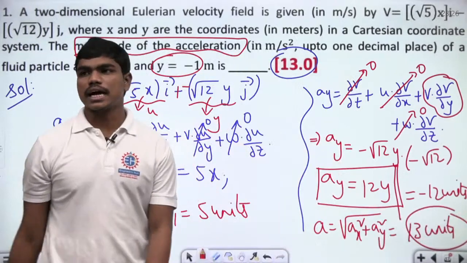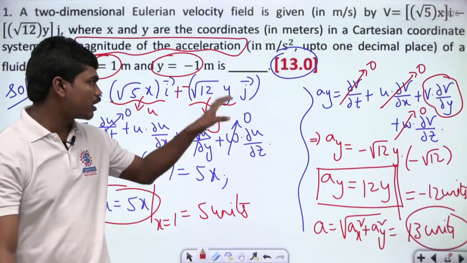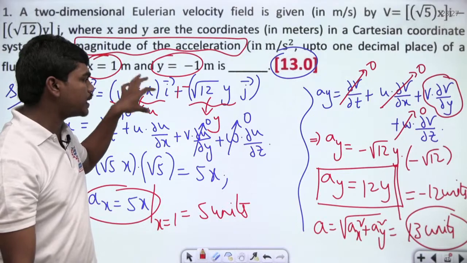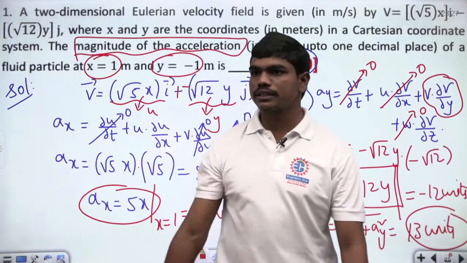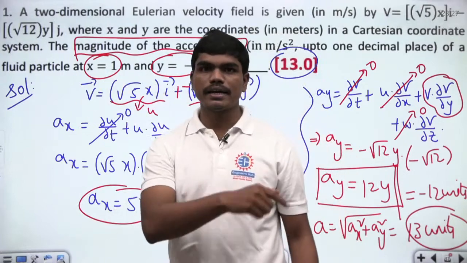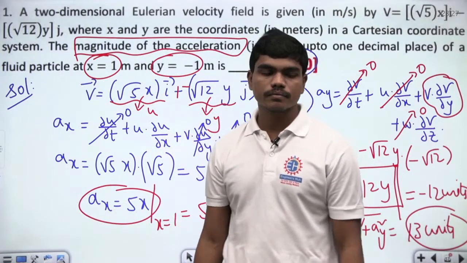So 13 units is the answer for this question, and of course this involves a bit of local or temporal acceleration plus convective acceleration, but here the temporal acceleration terms are 0 because the velocity field is not time dependent. Is that clear to all of you? Okay.